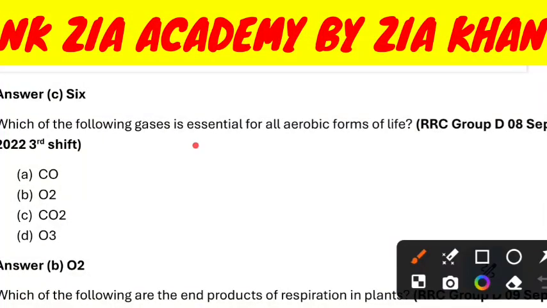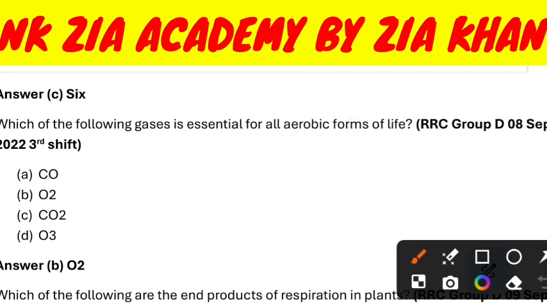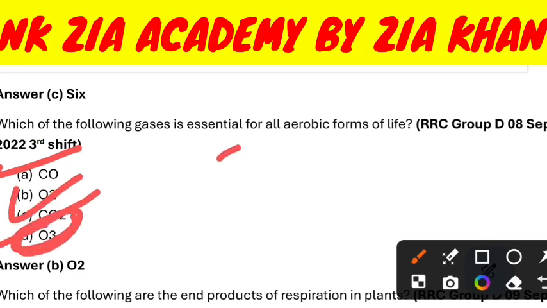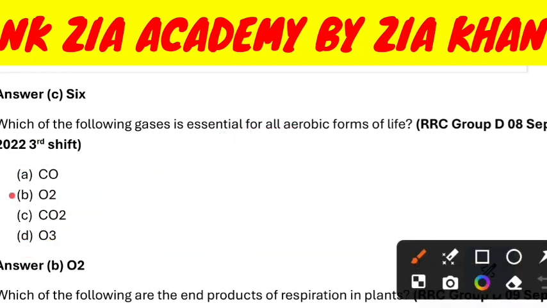Which of the following gases is essential for all aerobic forms of life? Carbon dioxide, oxygen, carbon, or methane? O3 is called ozone. O2, oxygen.